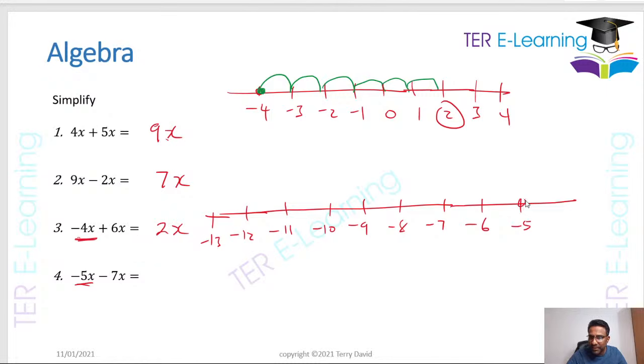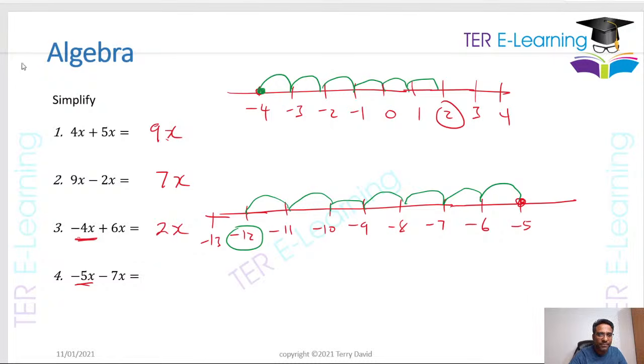So we're going to start here, starting at minus 5. And then we are going to subtract 7. So we move 1, 2, 3, 4, 5, 6, and 7. So look at my answer here. My answer has to be minus 12, right? So if in the exam you're not sure what to do, you can draw a number line, or you can use a calculator in the paper too, right? So this is going to give me minus 12x as my answer.